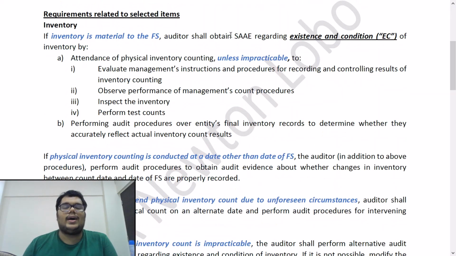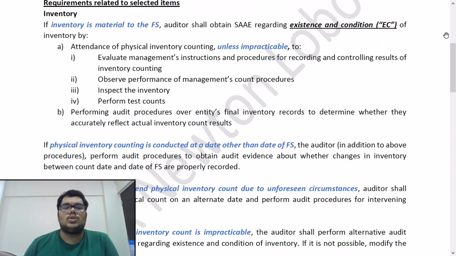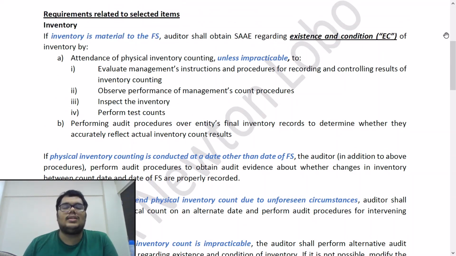Next question, requirements related to selected items. Now here, this is the main part as to inventory: what are the specific considerations that SA 501 wants us to do? So let us see.